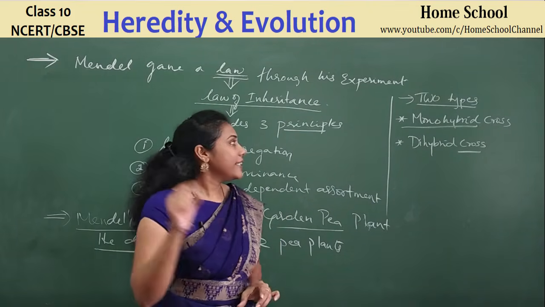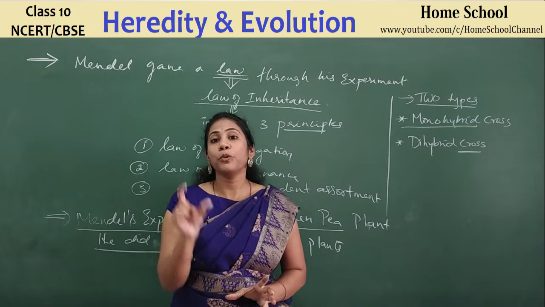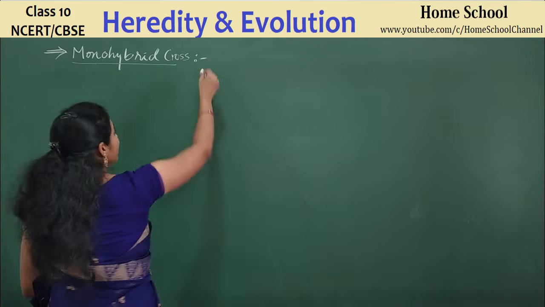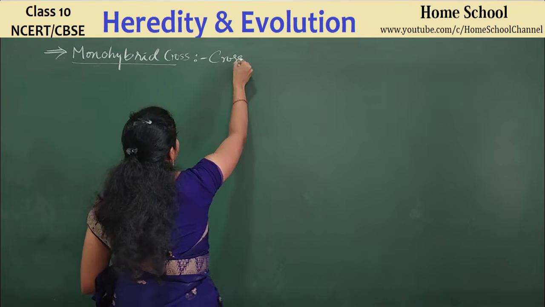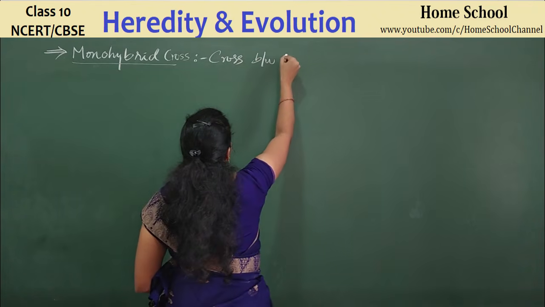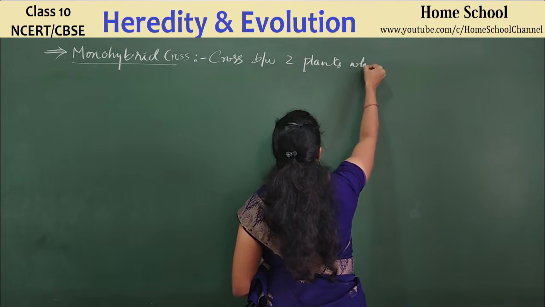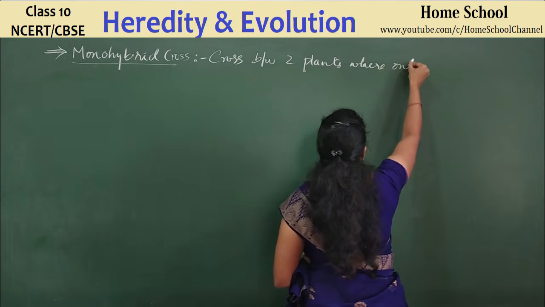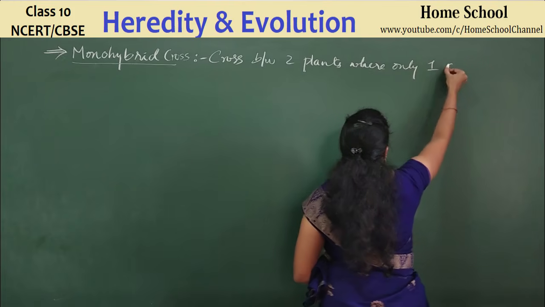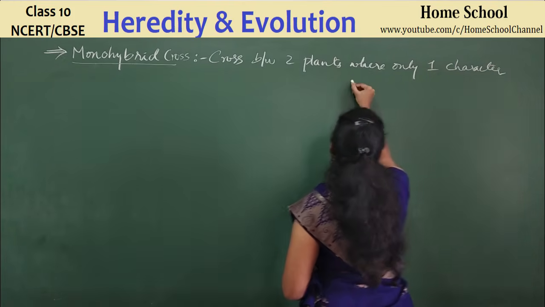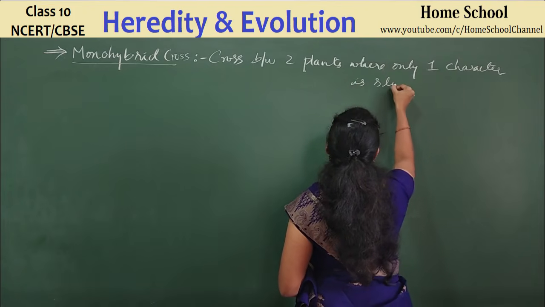So let us start learning what that monohybrid cross is. Monohybrid cross is nothing but a cross between two plants where only one contrasting character is studied.